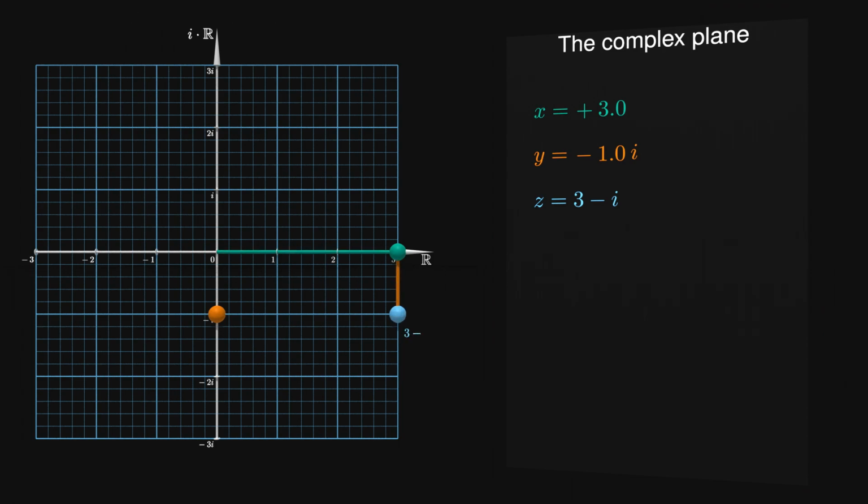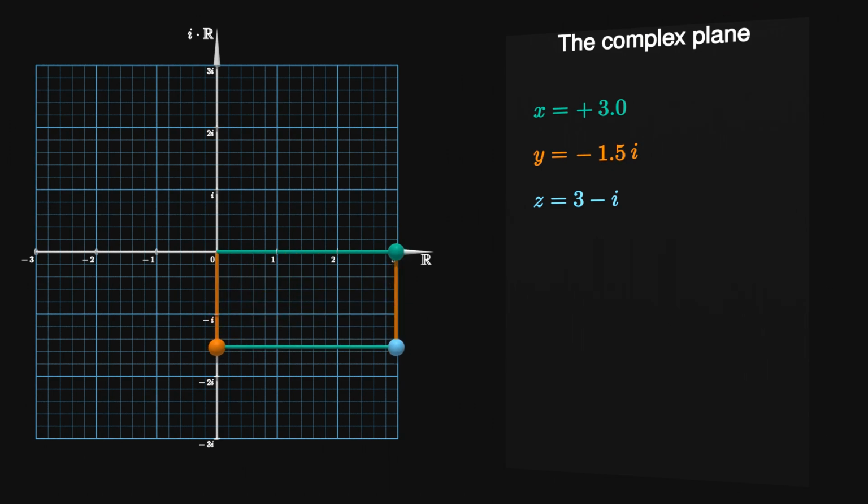The real part, in this case the number 3, tells you how far to walk along the real axis, and its sign tells you in which direction. A positive real part means walking to the right, while a negative real part means walking to the left. The imaginary part, in this case the number -1, tells you how far to walk parallel to the imaginary axis, and its sign tells you in which direction. A positive imaginary part means walking upward, while a negative imaginary part means walking downward.